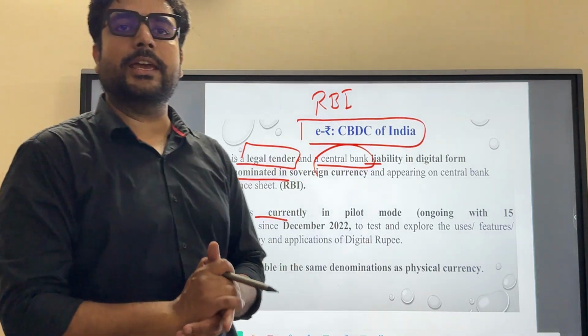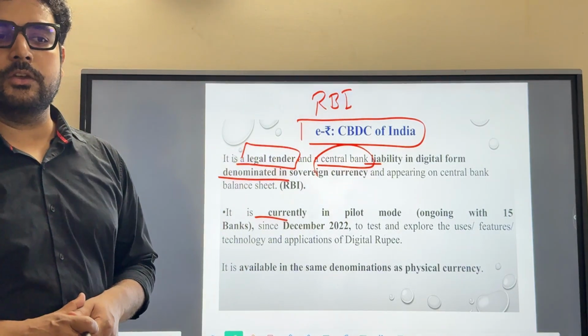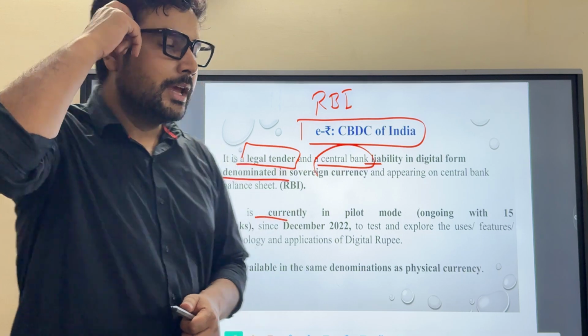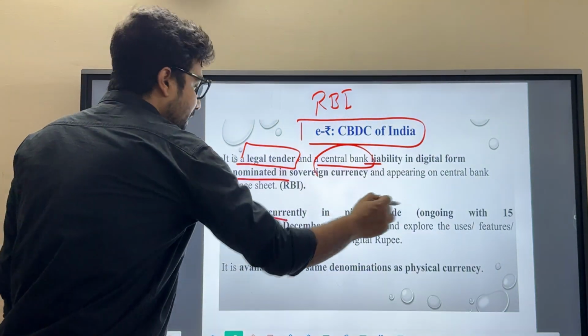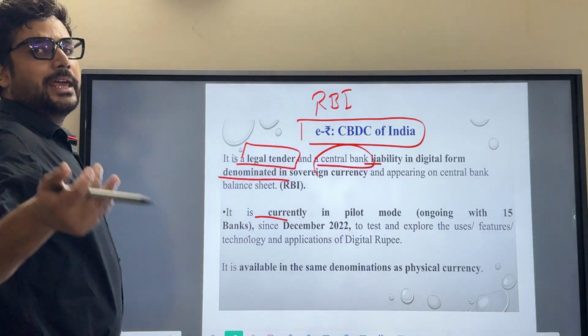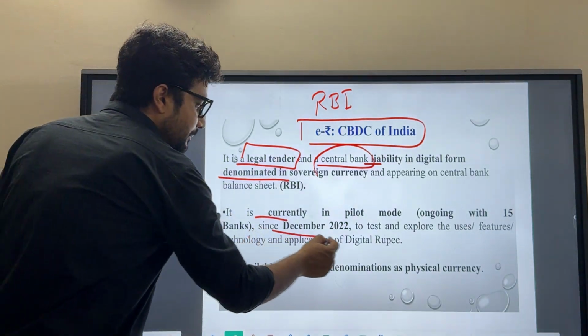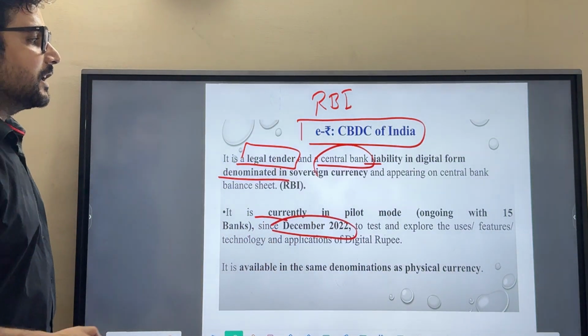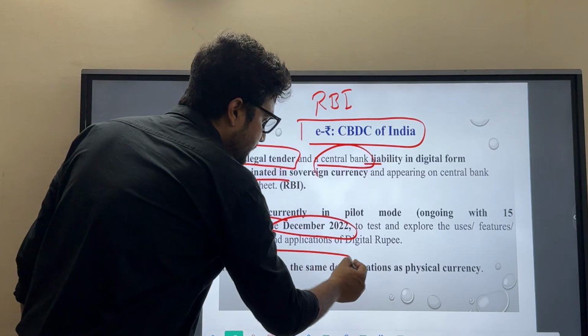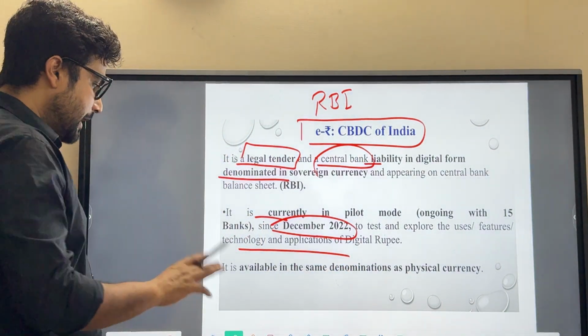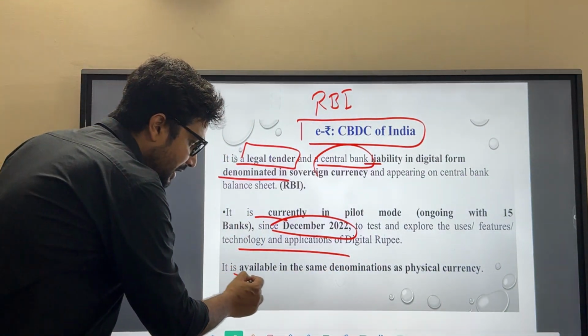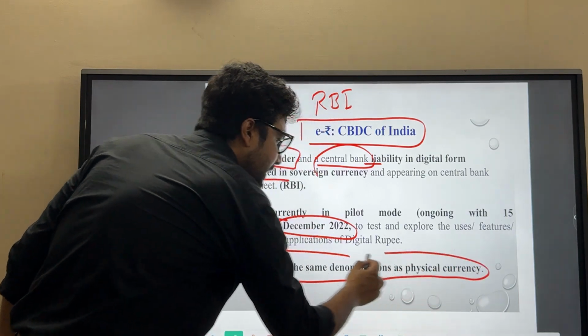Second, it is currently in pilot mode. Right now it is not uniformly implemented. It is in a private mode, ongoing with 15 banks of India like ICICI, Axis Bank. Such banks are working since December 2022 to test and explore the uses, features, technologies and application of the digital rupee. And one more important thing, it is available in the same denomination as physical currency.